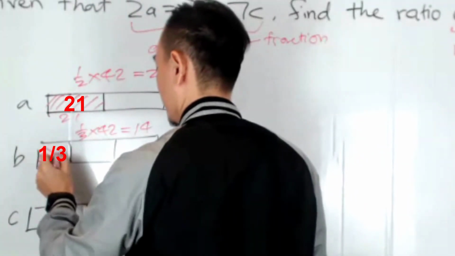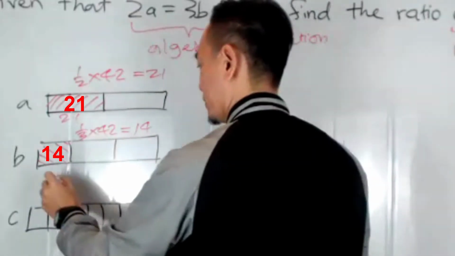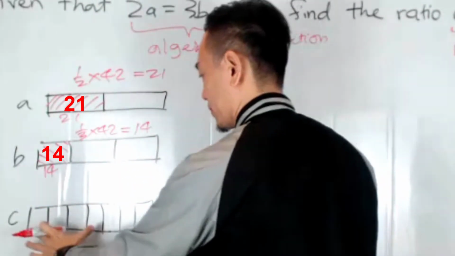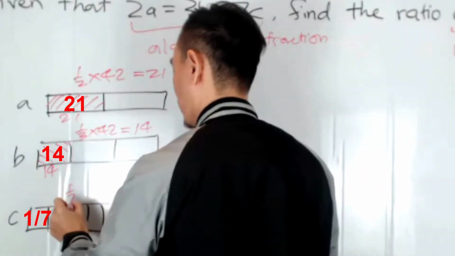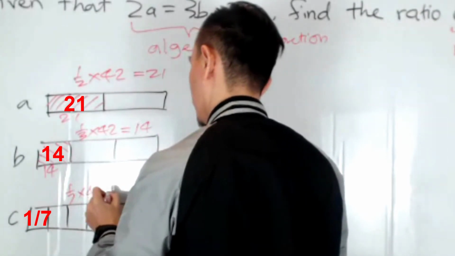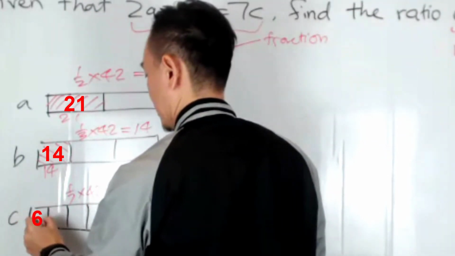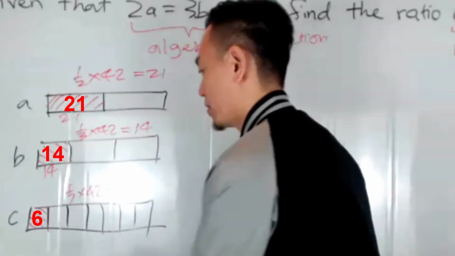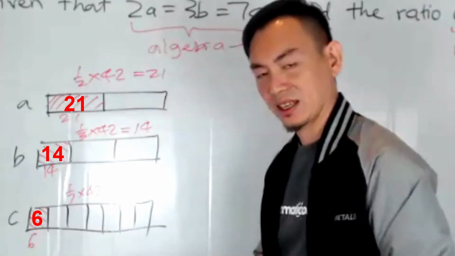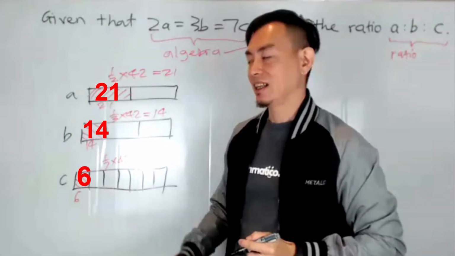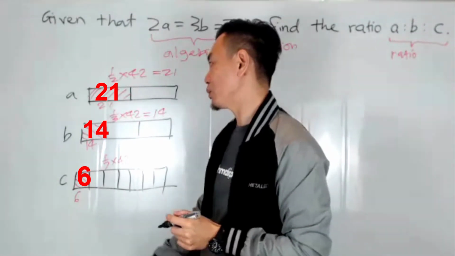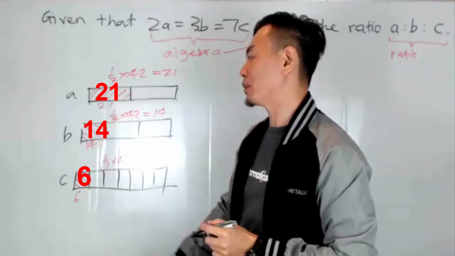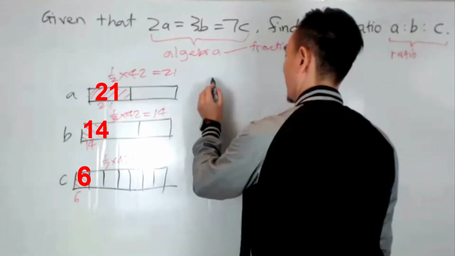And finally, this is 1/7 of 42, so that gives us 6. So we have 6 pieces here. Then the answer becomes obvious. The A is to B is to C is just 21 is to 14 is to 6. Okay?